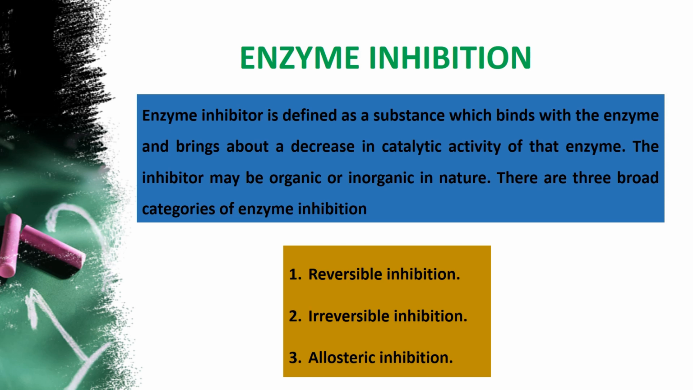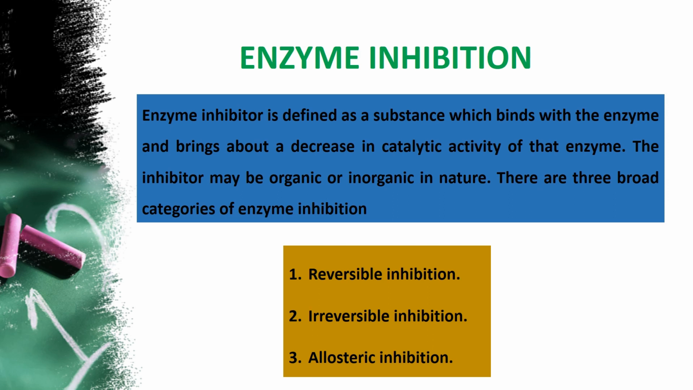Enzyme inhibitor. So what is an enzyme inhibitor? We see the definition first and then we'll go for the types. An enzyme inhibitor is defined as a substance which binds with the enzyme and brings about a decrease in the catalytic activity. You see the word decrease. That means it is going to stop the reaction, the catalytic activity of that enzyme.